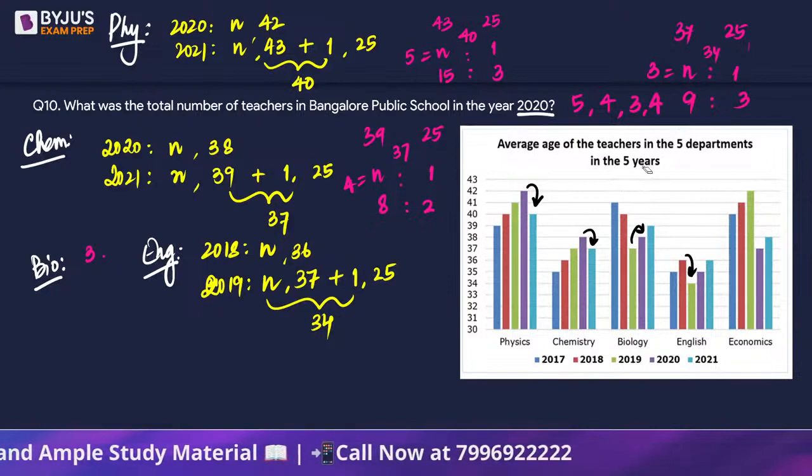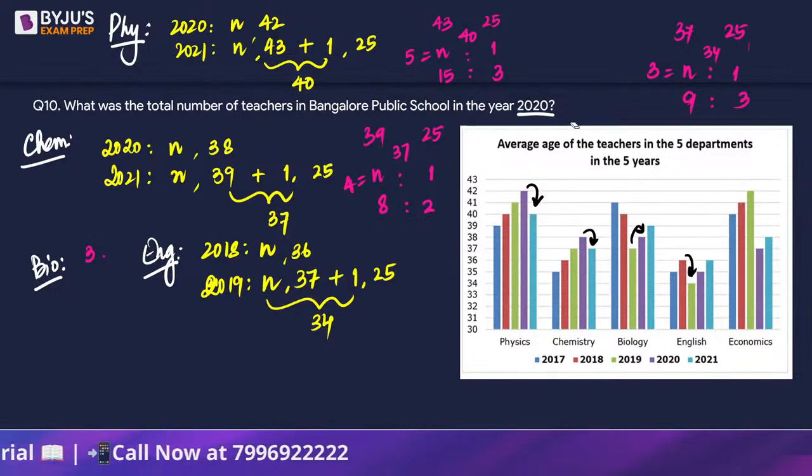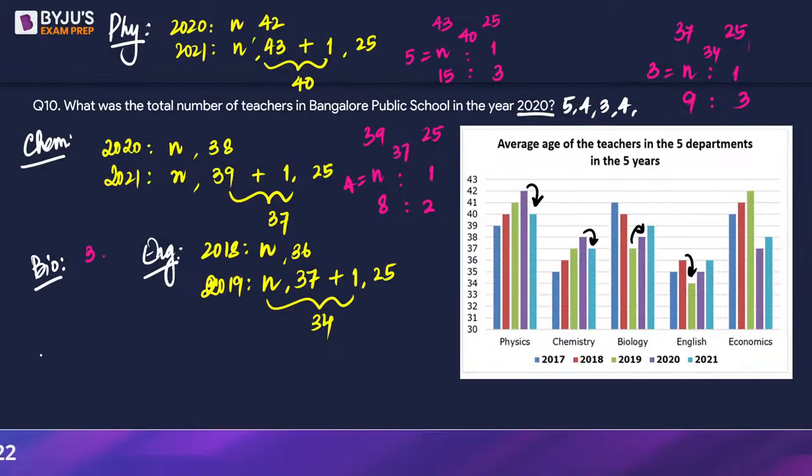right? So 2020 also will have 4. So 5, 4, 3, 4 is what we are having here. 5, 4, 3, 4. Let's look at economics now.